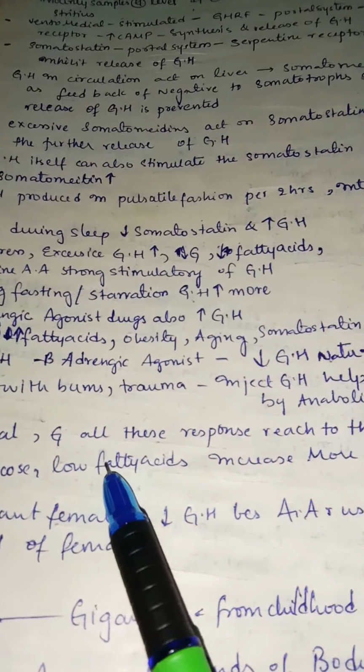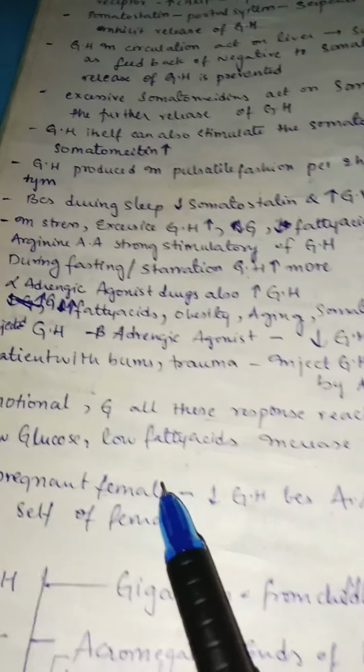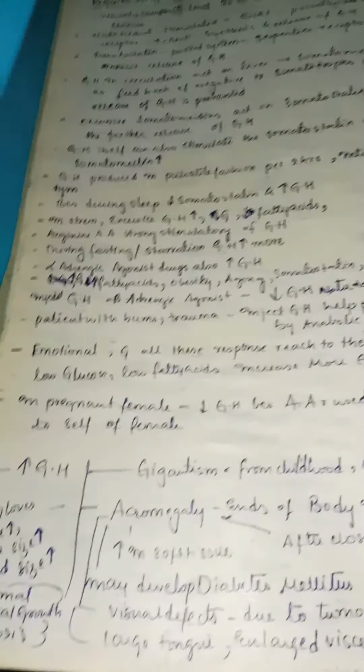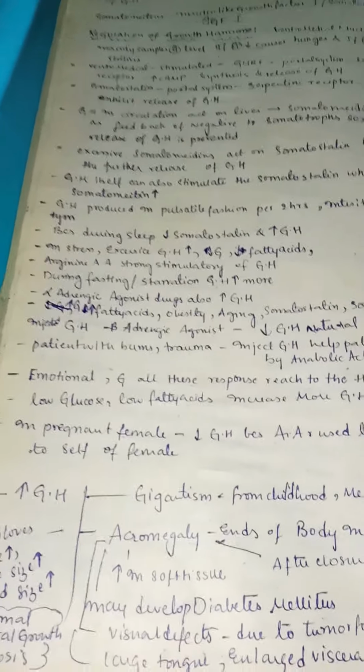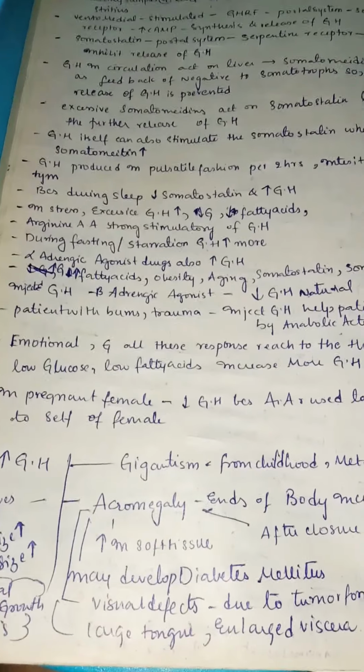In emotional state also, glucose and all this response reach the hypothalamus, and low glucose and low fatty acids increase more growth hormone. This is important. Whenever there is low glucose in your body, growth hormone increases. Whenever there are low fatty acids, it also increases more growth hormone.